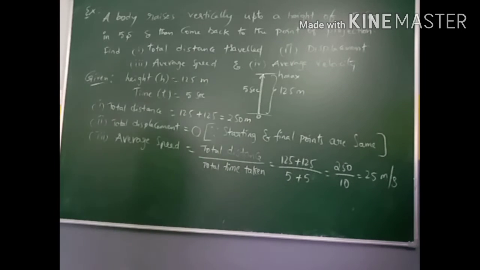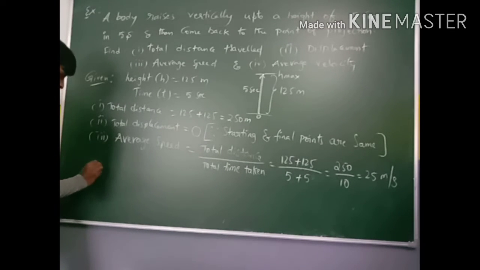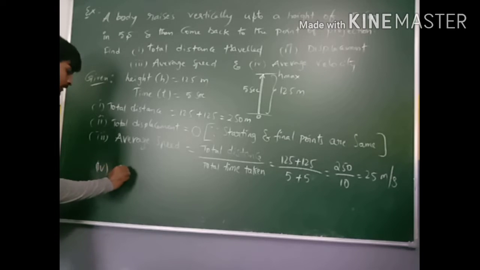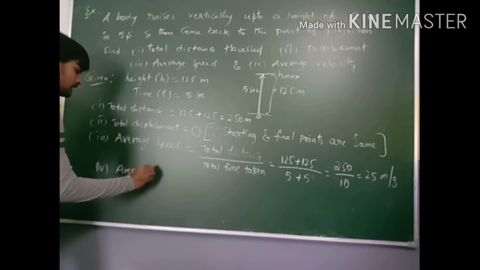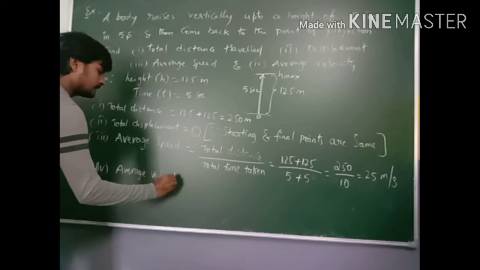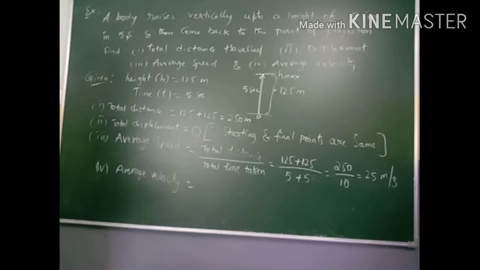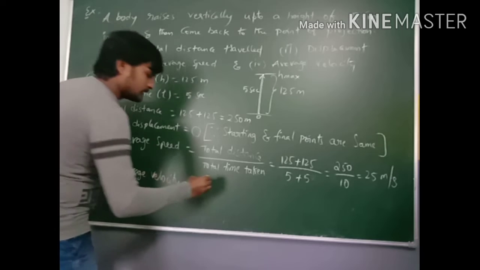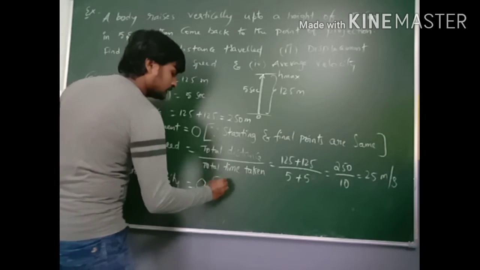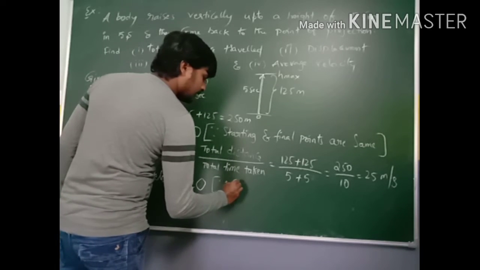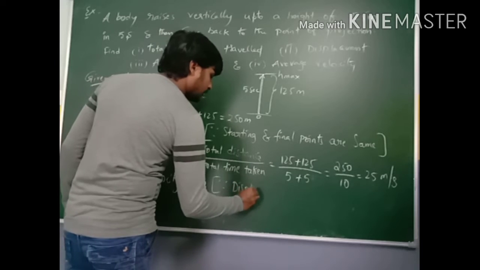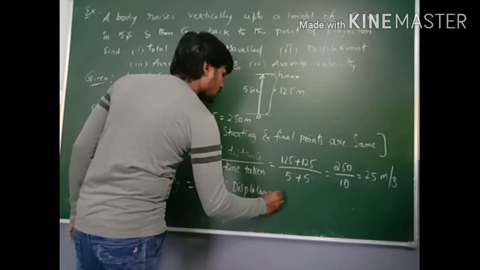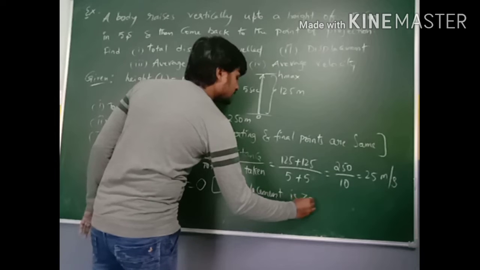Next one, average velocity. What will be the average velocity here? Since the displacement of the body is 0, the average velocity is also 0. Why is the displacement 0?